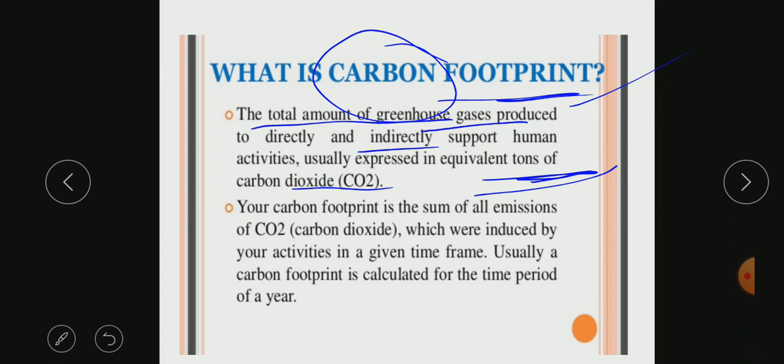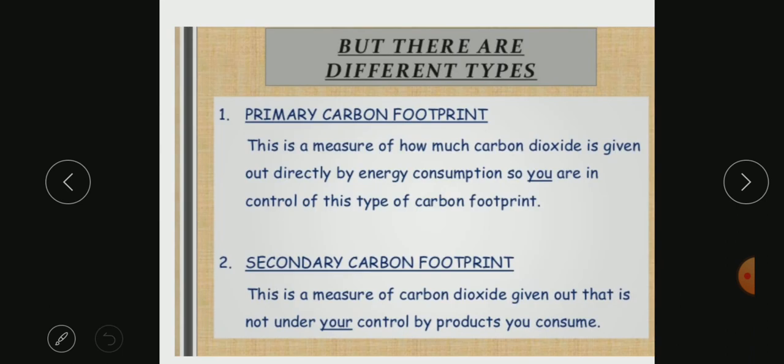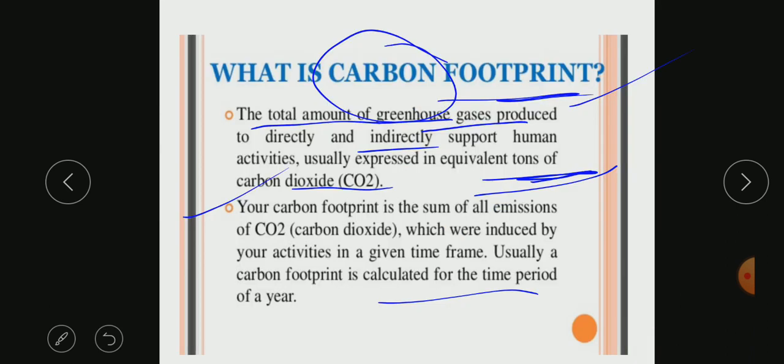We will keep on discussing more about the definitions. Your carbon footprint is the sum of all emissions of carbon dioxide induced by your activities in a given time frame. Usually a carbon footprint is calculated for a time period of a year. Let us try to understand it: if I want to calculate my own carbon footprint, what is the meaning of that sentence?